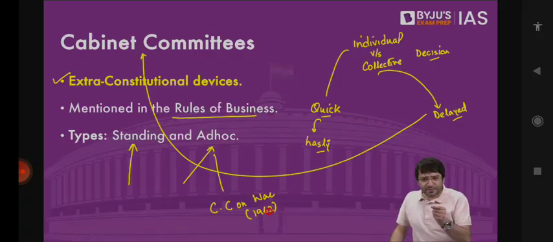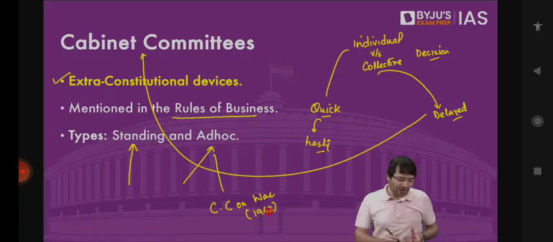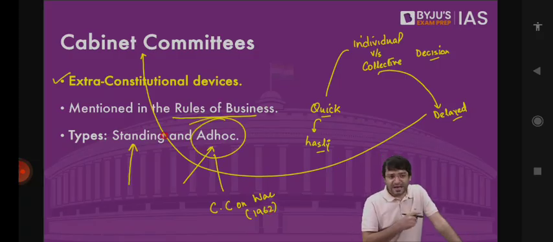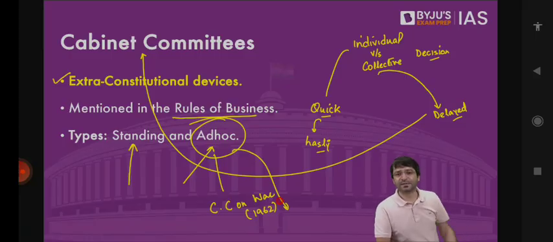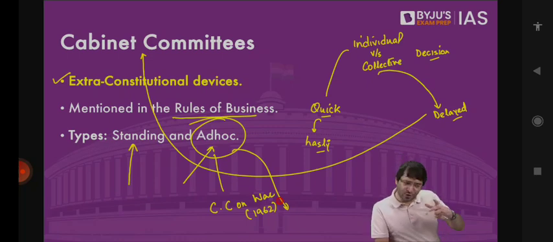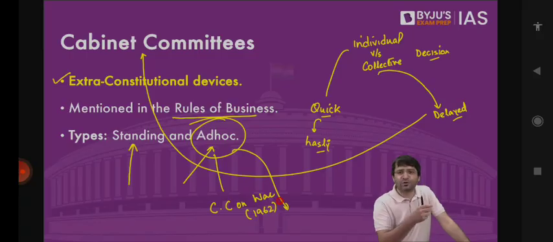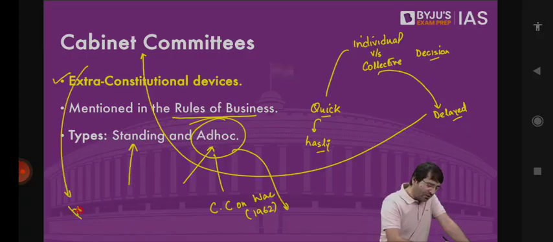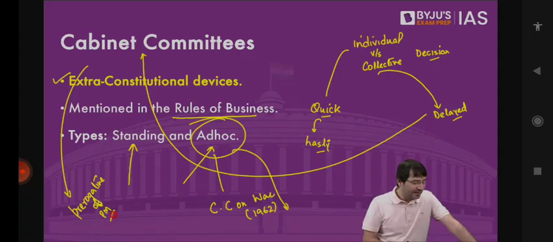So cabinet committee can be either standing, which means it is for a long duration, or it can be ad hoc, it means for a specific purpose. And once that purpose is solved, then this cabinet committee is dissolved. When Dr. Manmohan Singh was the Prime Minister, there used to be 13 cabinet committees. Then came Mr. Modi, he said, why 13? We will have 6 cabinet committees between 2014 to 2019. Then in 2019, Mr. Modi said, we will have 2 more cabinet committees, which means what is going to be the strength, what is going to be the number of these cabinet committees? That's the prerogative of the Prime Minister. And today we have 8 cabinet committees.